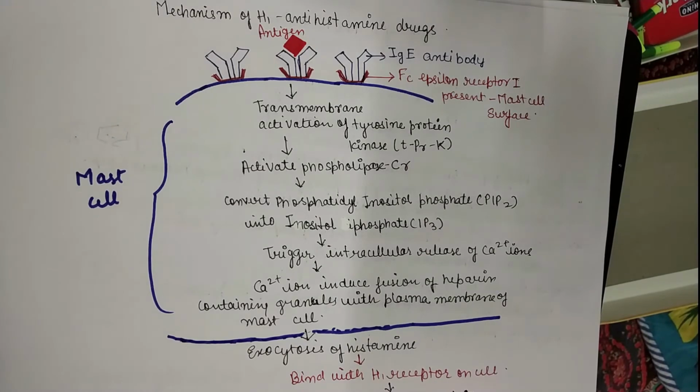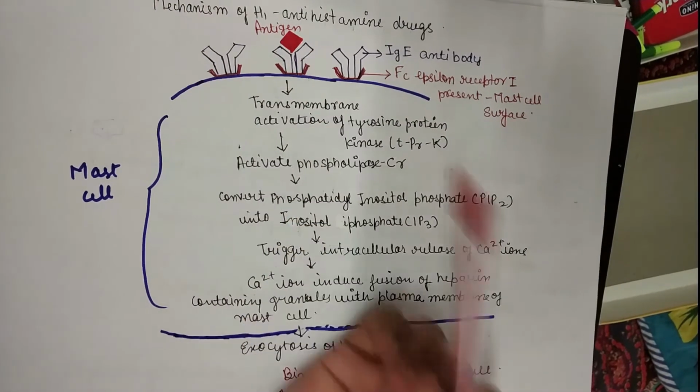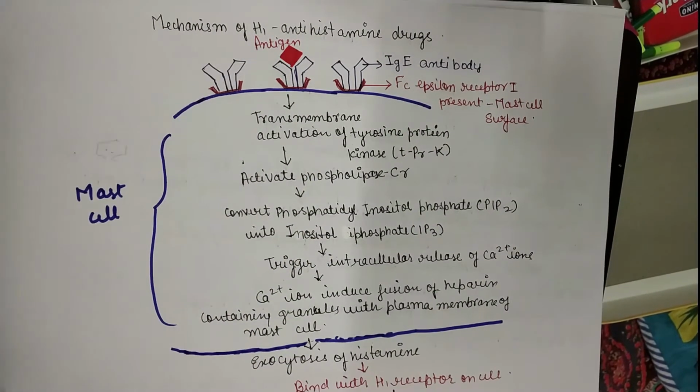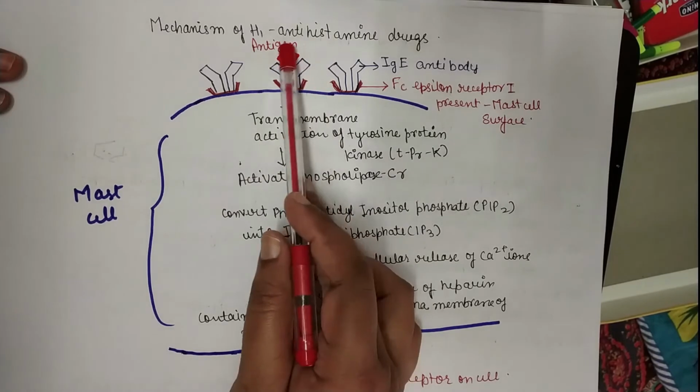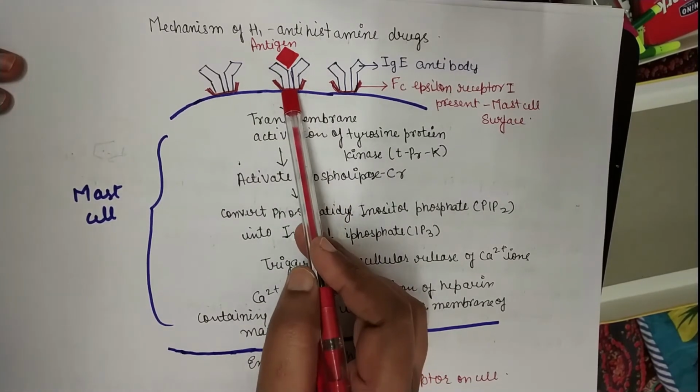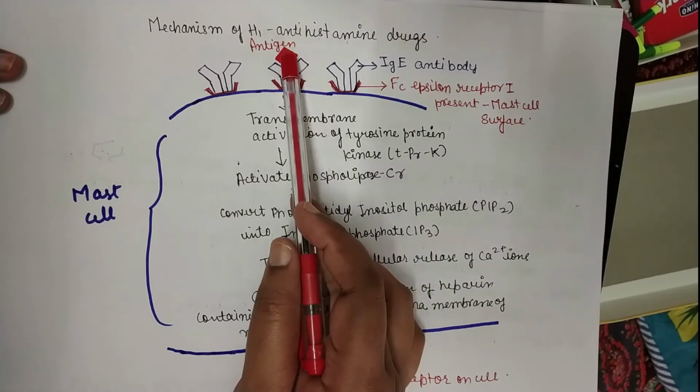That is called the antigen antibody reaction. When antigen binds with Ig antibody, that is the immunogenic response. This is your receptor, this is your antibody, and this is the antigen.